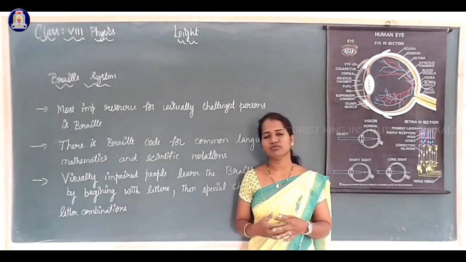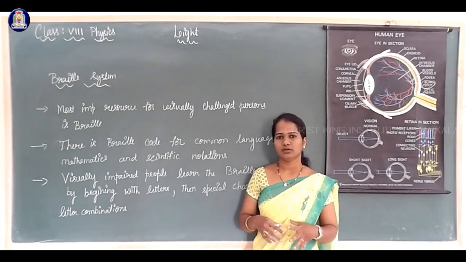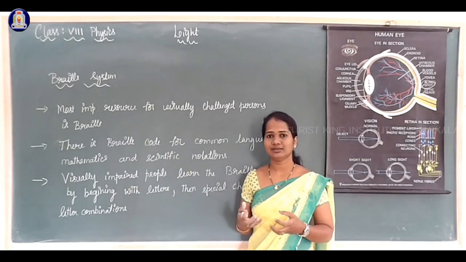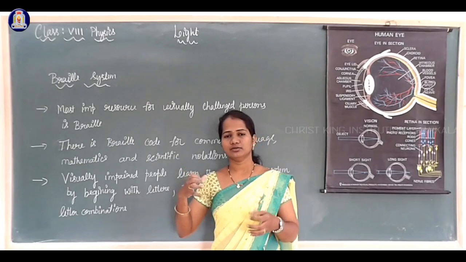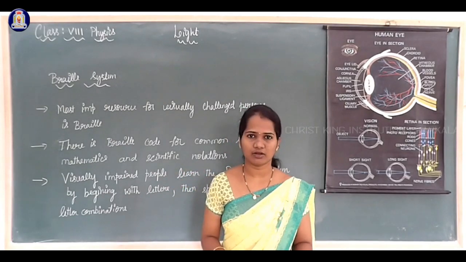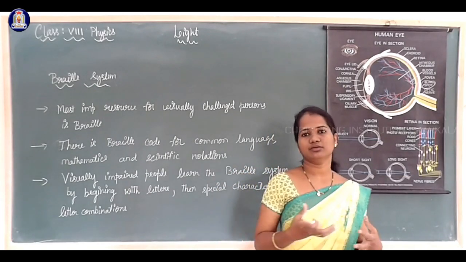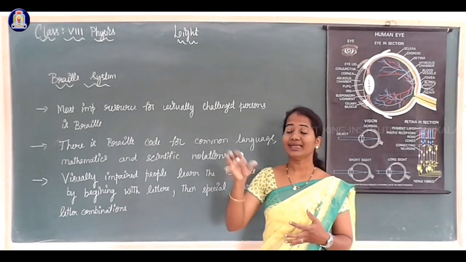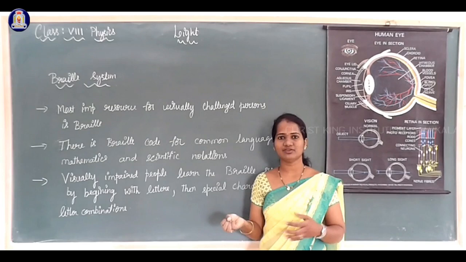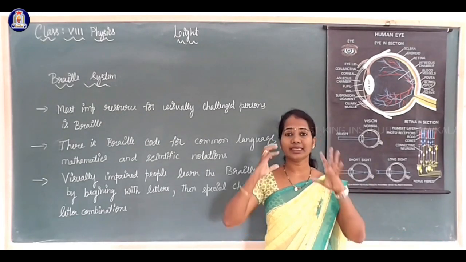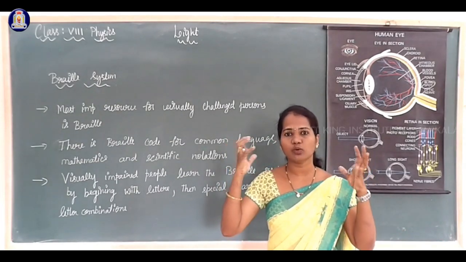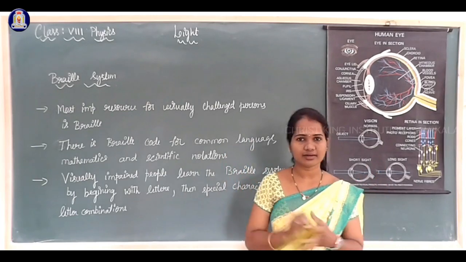For these people, instead of their eyes, they improve their other sense organs. Other sense organs are more active in these people. They can understand just by touching or by hearing the voice.